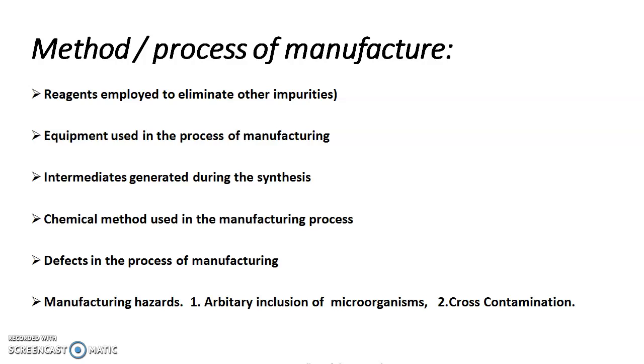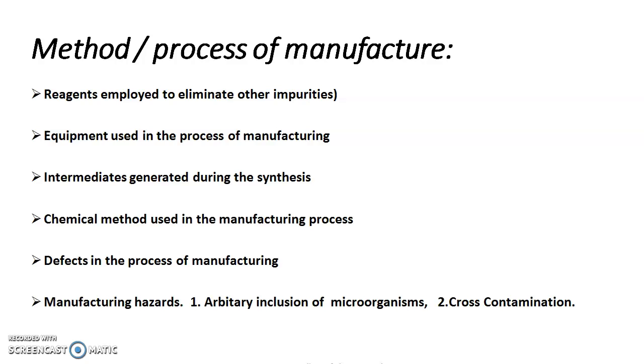Another is equipment used in this process. Mostly the preferred equipment in the reaction or manufacturing process is glass. If we use material other than glass, we need to check the compatibility of the pharmaceutical substances with that material. Otherwise, that material will react with the pharmaceutical substances in the process of synthesis, manufacturing or formulation, and there will be formation of impurities which will be unknown to us.